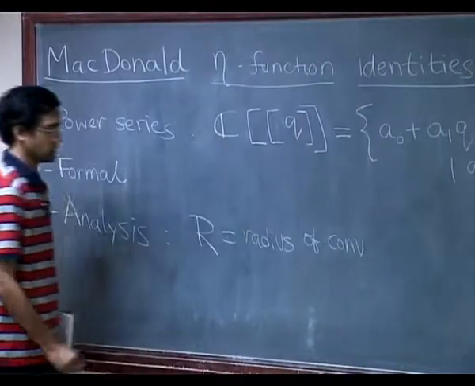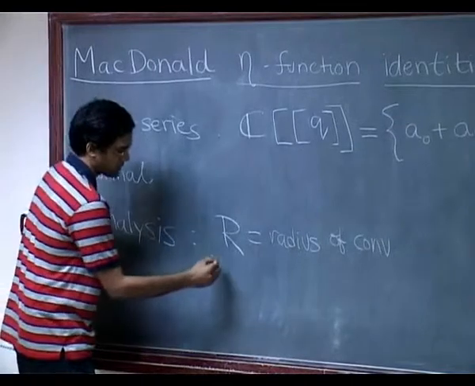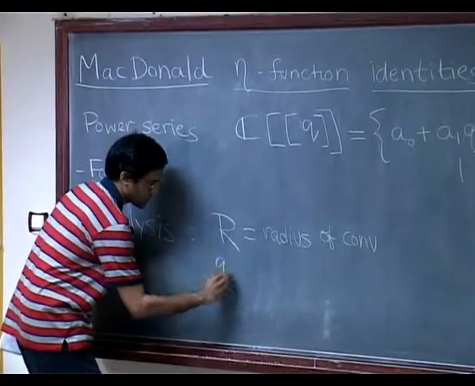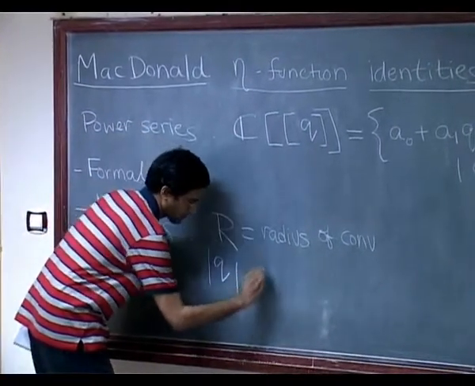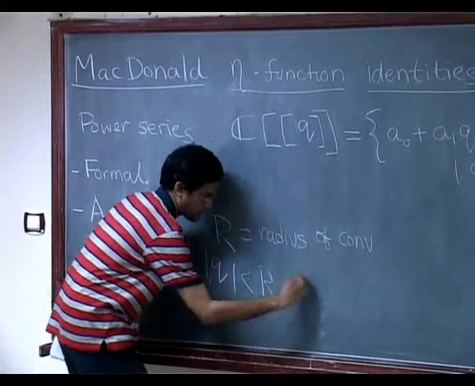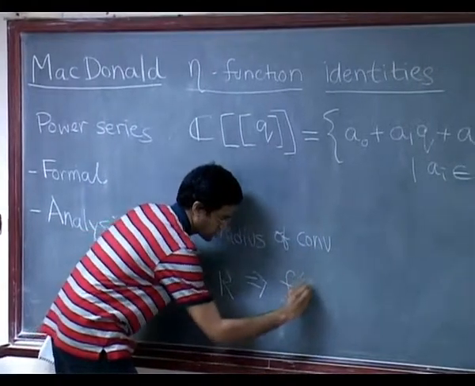Remember, the theory of analysis says you always have a radius of convergence of a power series, and inside that radius of convergence, as long as Q is a complex number with modulus less than R, you can think of this as an honest function.